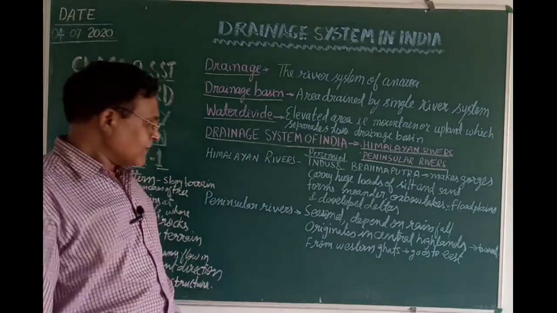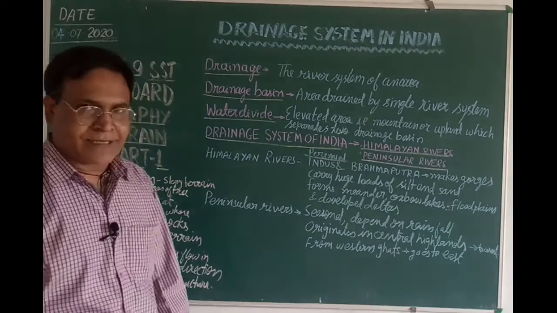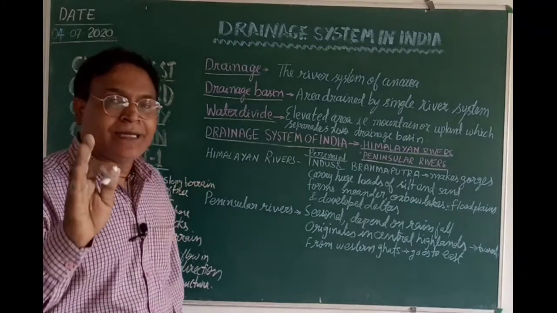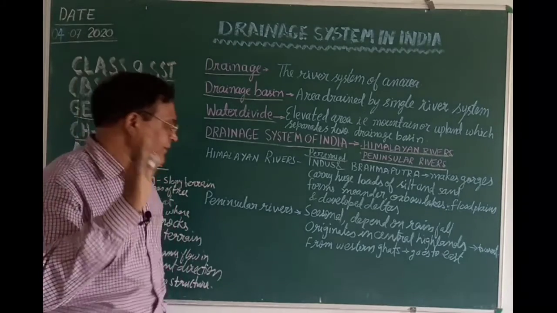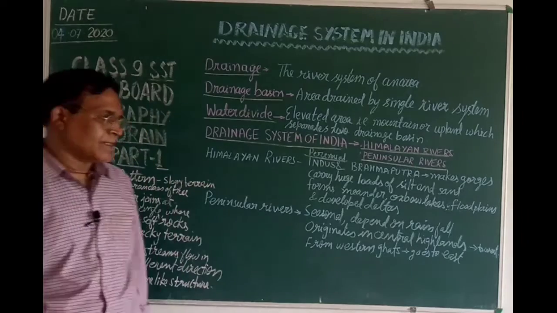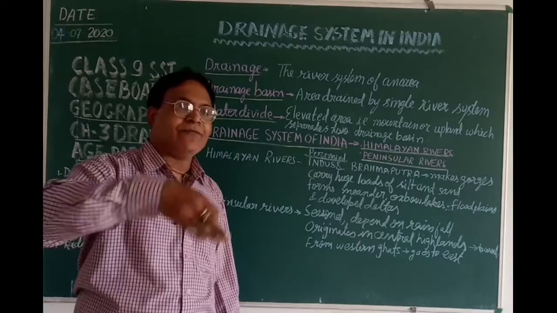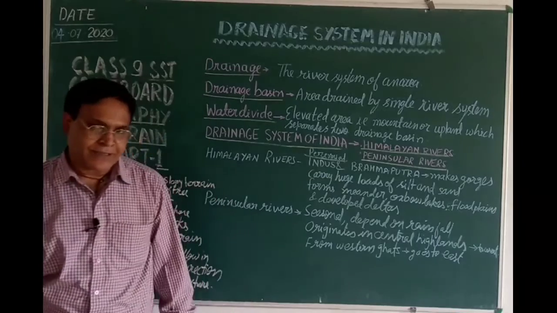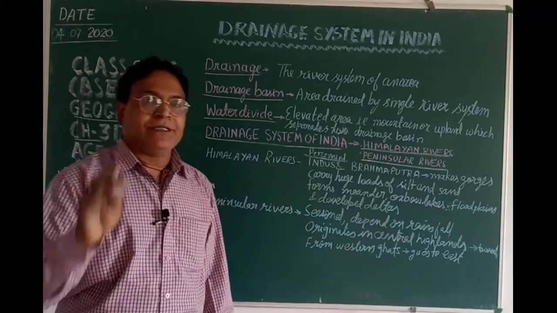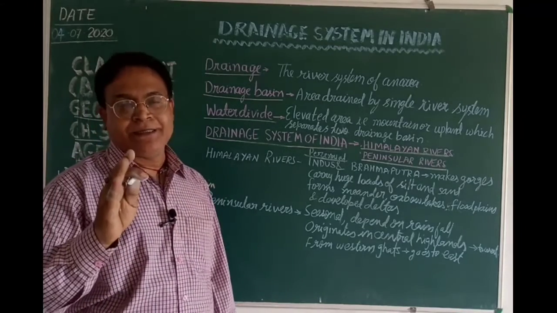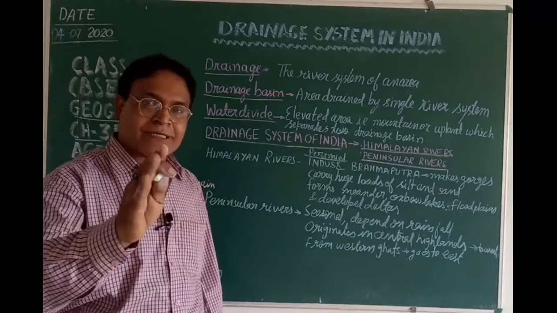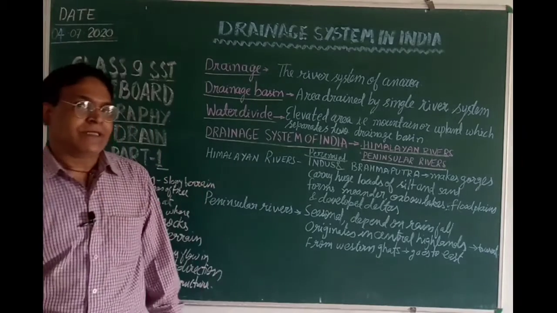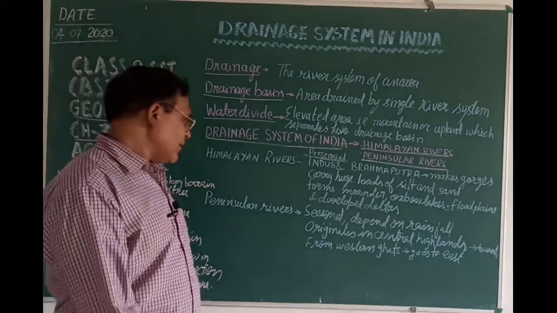They originate from the central highlands, and those river systems which originate from the central highlands flow towards the west, and those peninsular rivers which originate from the Western Ghats move towards the east and fall into the Bay of Bengal. So this is the basic difference between them.